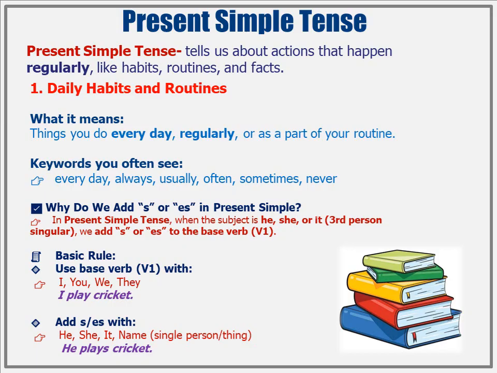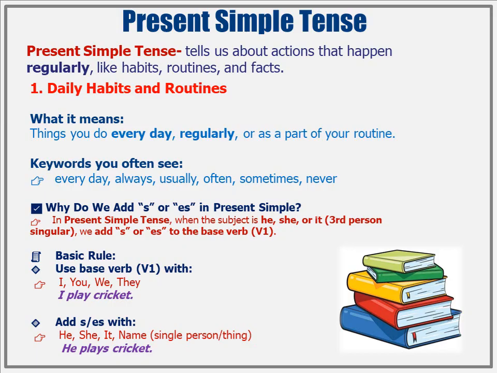Now earlier we talked about third person, so let's understand what is third person. When we say third person, we're talking about someone else, not me, not you, but another person or thing. And singular means just one. He, a boy or man. She, a girl or woman. It, a thing or animal. Or someone's name: Ravi, Anjali, Mom, the dog, the car.